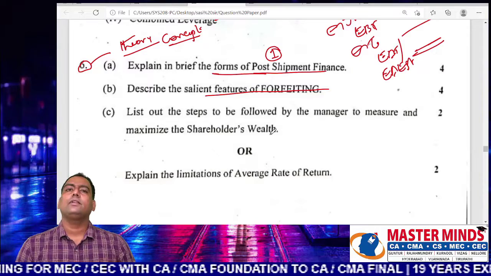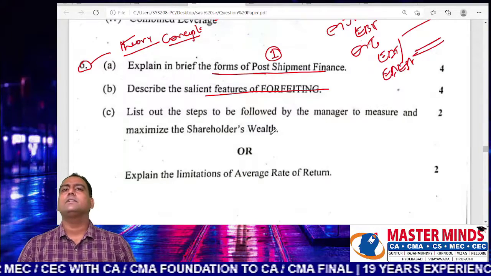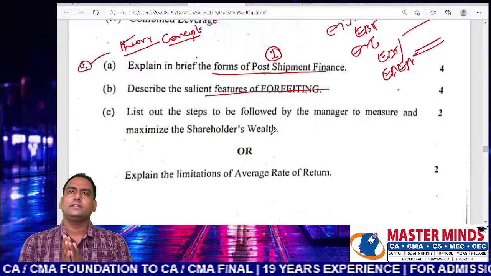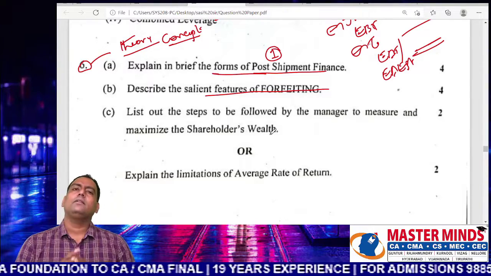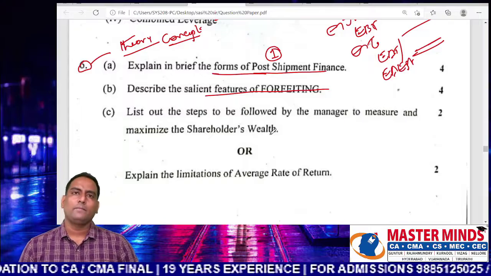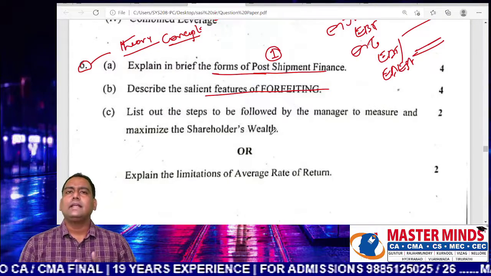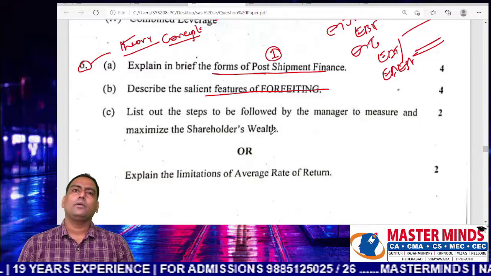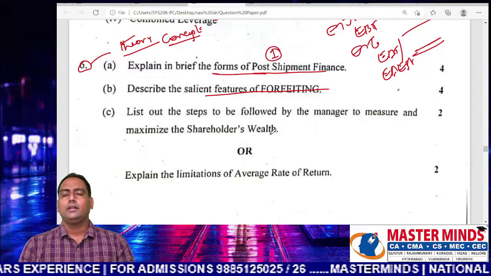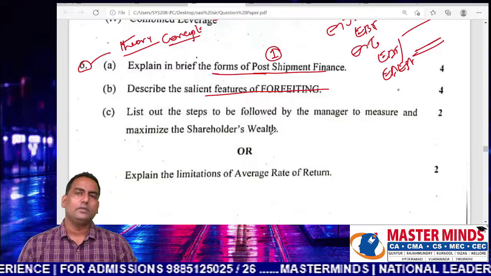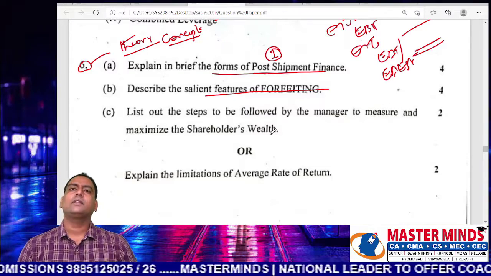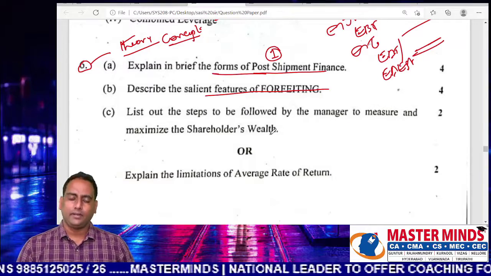So these 3 steps are required in order to maximize the wealth of the shareholders. Because while doing cost benefit analysis, cost means the required investment as on today. Benefit means the expected return from the project. So that expected return from the project should be quantified on cash basis instead of accounting basis. That point. Point number 2, he has to recognize the time value of money.